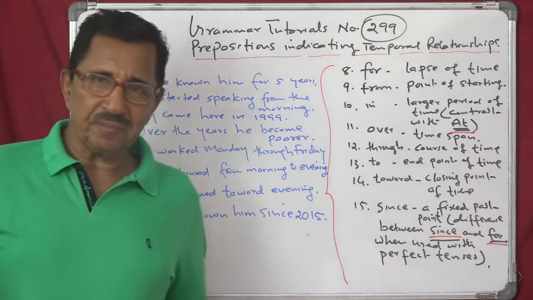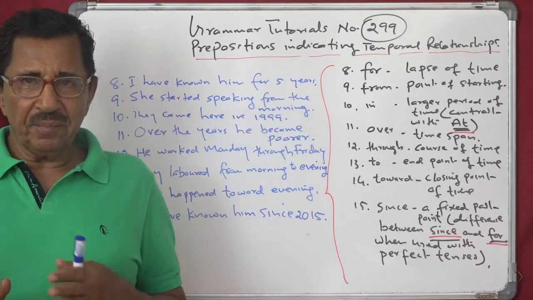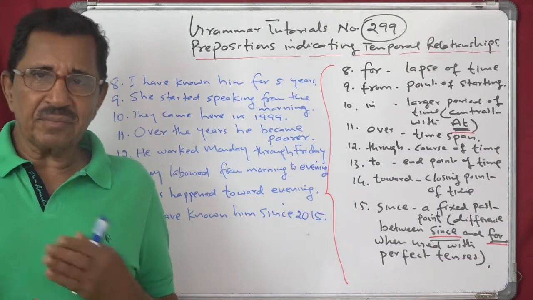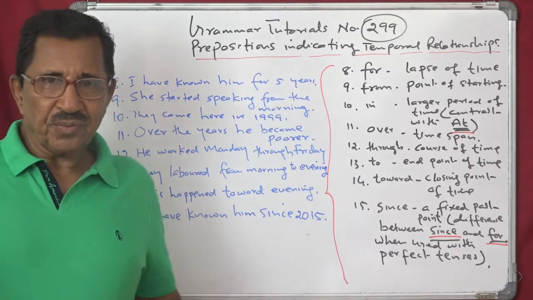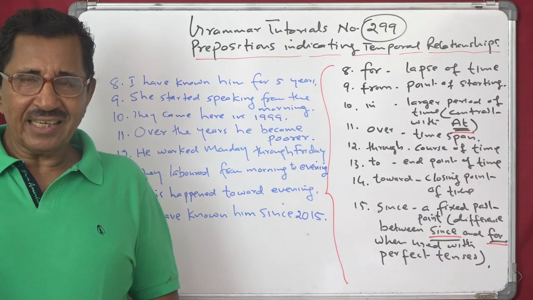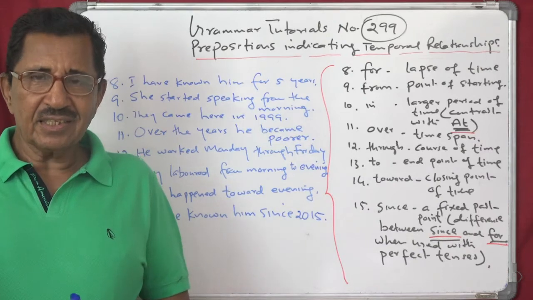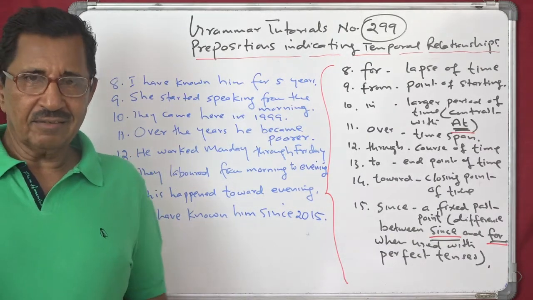To is usually with from. They started working from 7 o'clock to 5 o'clock. So from, to, at the end point. We were attending classes from morning, from 5 o'clock to 6 o'clock, extra class.